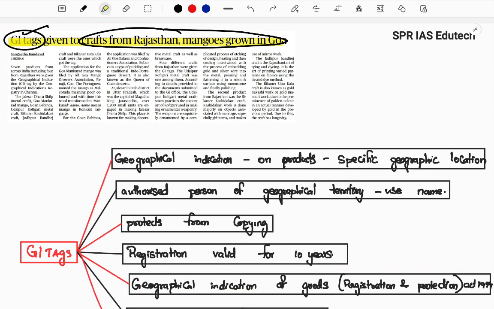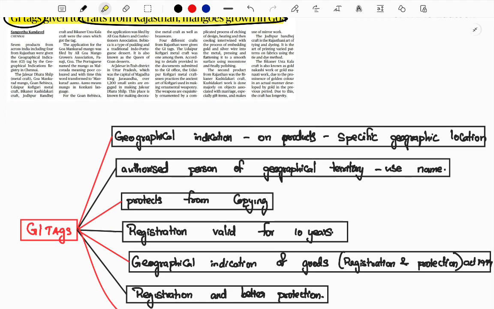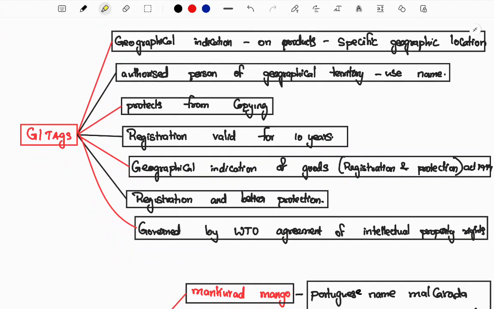Another topic is about GI tags. In Rajasthan, crafts and mangoes have been given GI tags. So let us understand what this GI tag is. GI tag means Geographical Indication. If a product is limited to a specific geographical location, it is provided a geographical indication to show that. So here an authorized person of a geographical territory.